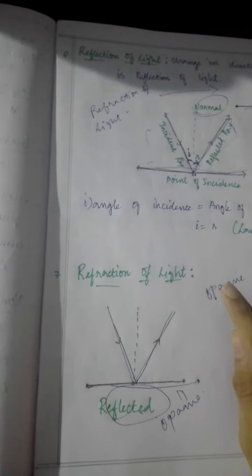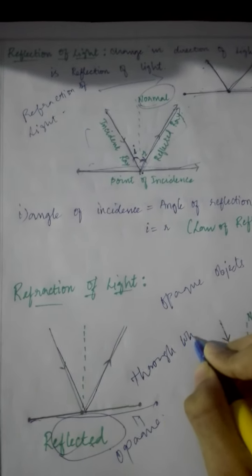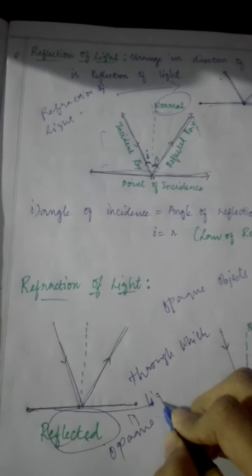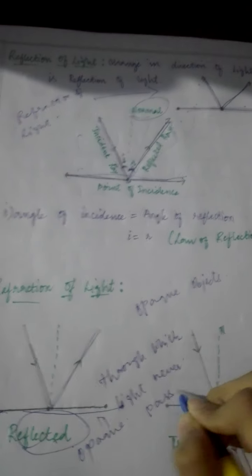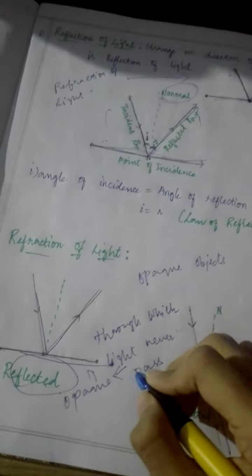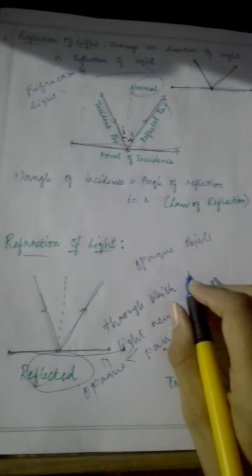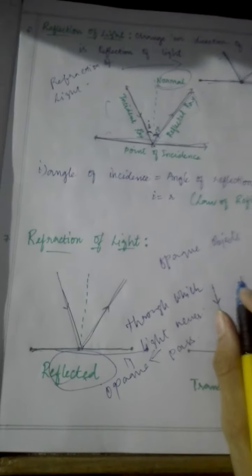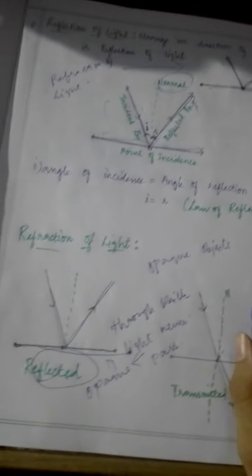Now the question comes, what is opaque? Opaque is nothing but a material through which light never passes. Okay children, that is the meaning of opaque. Understand children? Over here I wrote clearly. Make one notebook and copy everything, children. In the next class I am going to check.